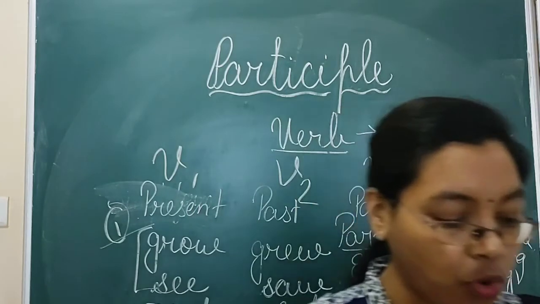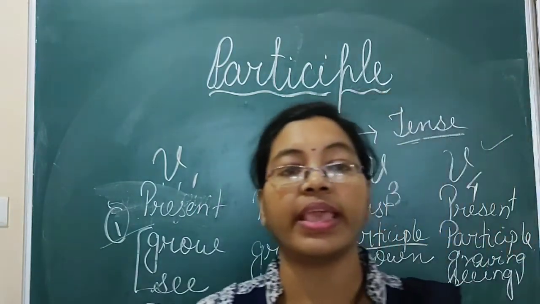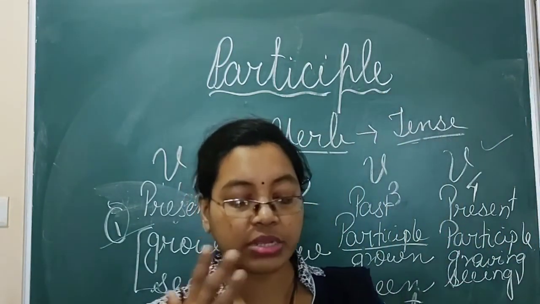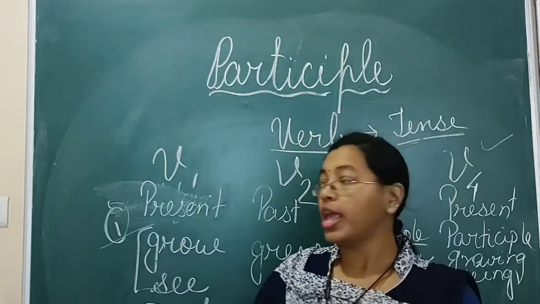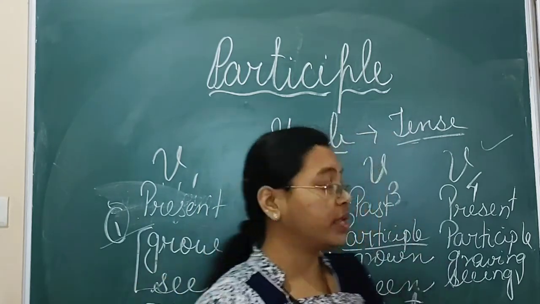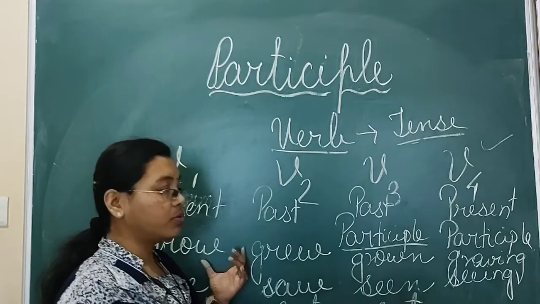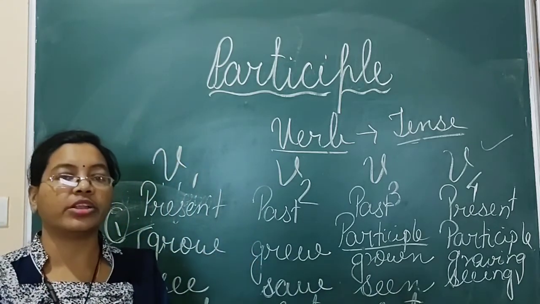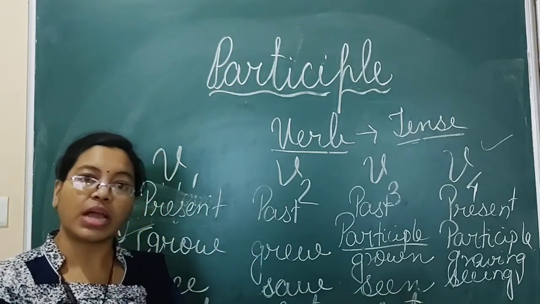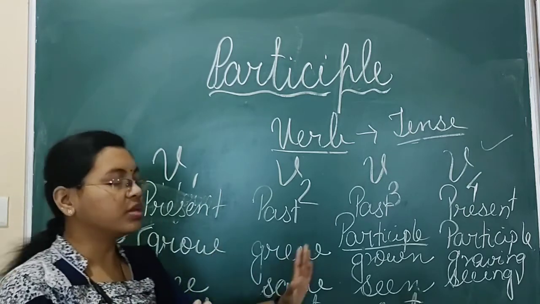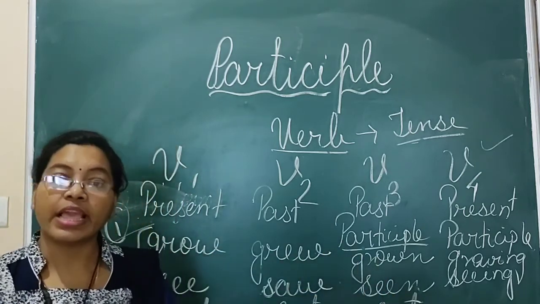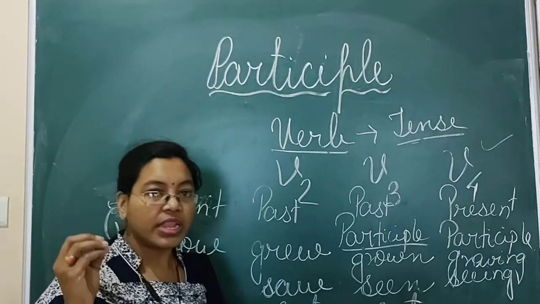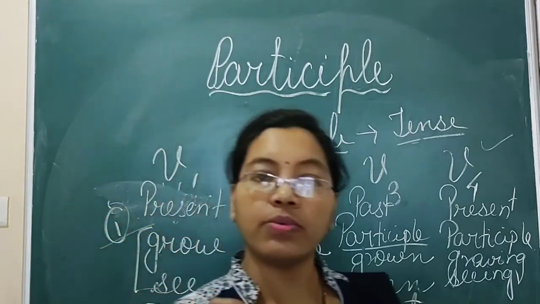Now, for class 4th students, you can see in your book there are different participle forms given. In the ed form, in regular form, we don't have any doubts, because in both we just have to add ed, but we have a little problem with irregular verbs.